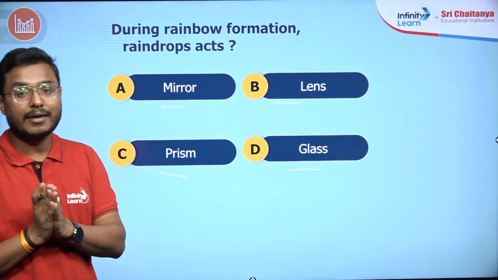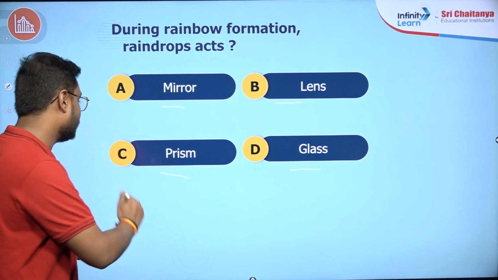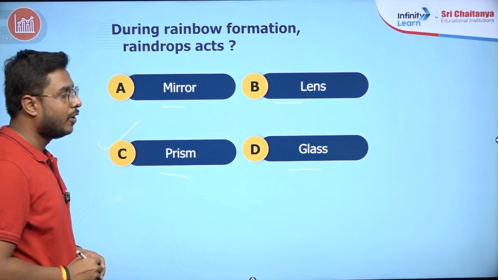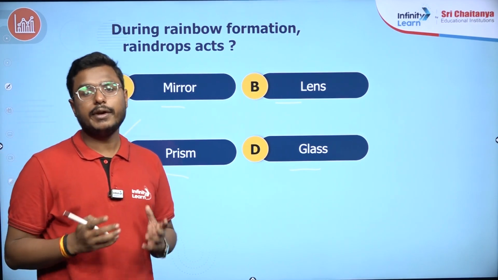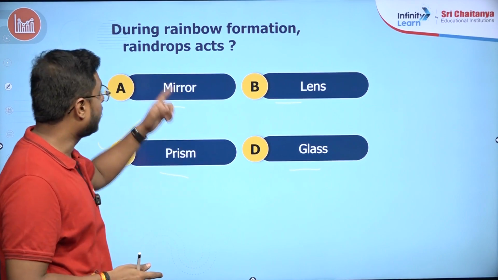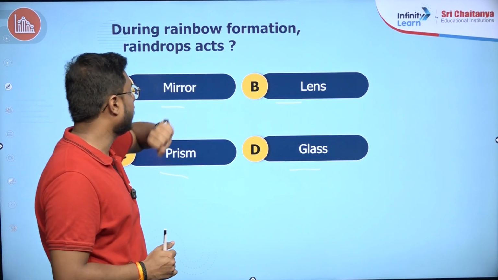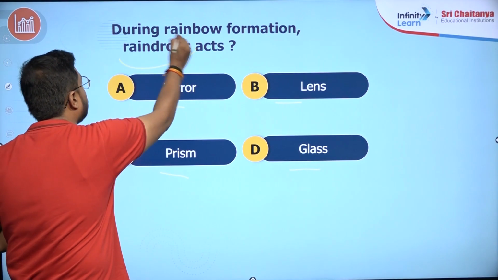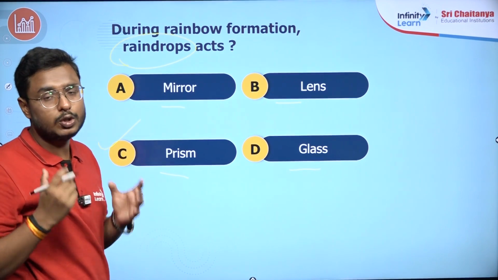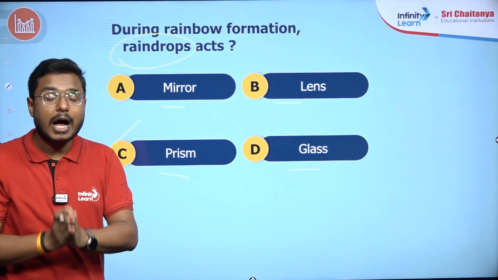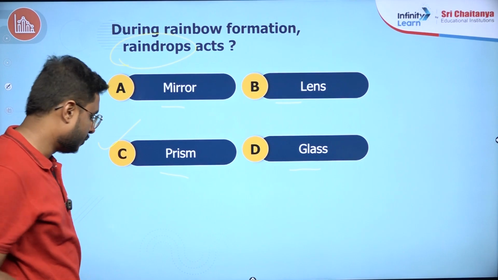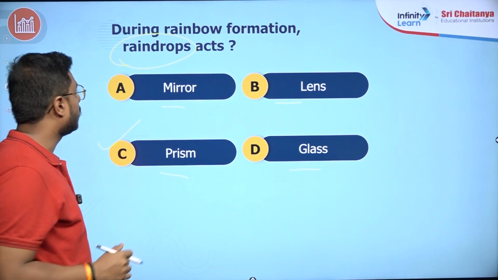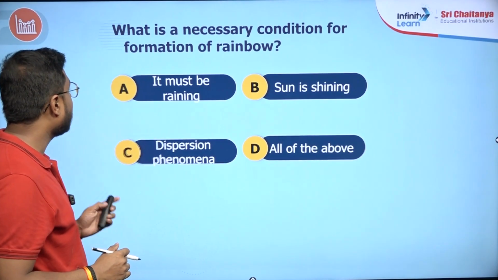So students, the right answer is definitely the prism. Why? Because the prism is something which can cause dispersion. So during the rainbow formation, the raindrops which are present in the atmosphere are acting like small prisms, which cause the dispersion of light, and the formation of the rainbow happens.